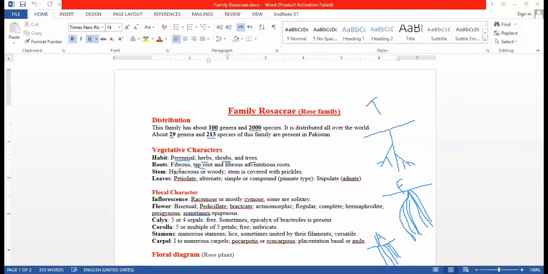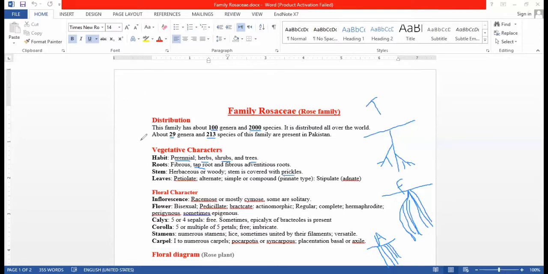After root, now let's move to stem. Stem is herbaceous or woody. The members of this family have a herbaceous stem or a woody stem, like the rose plant. It has a woody stem, and the stem is covered with prickles.